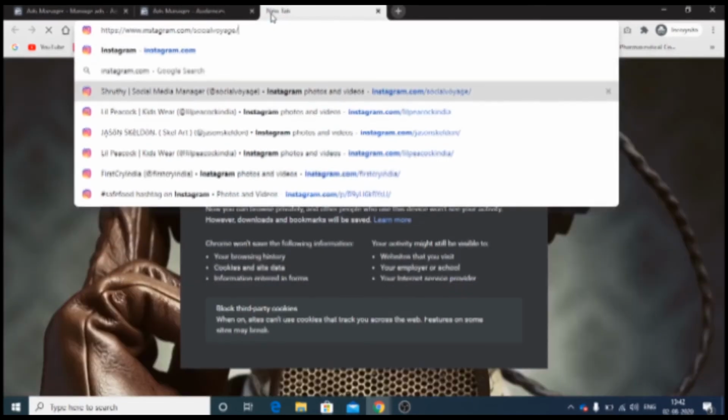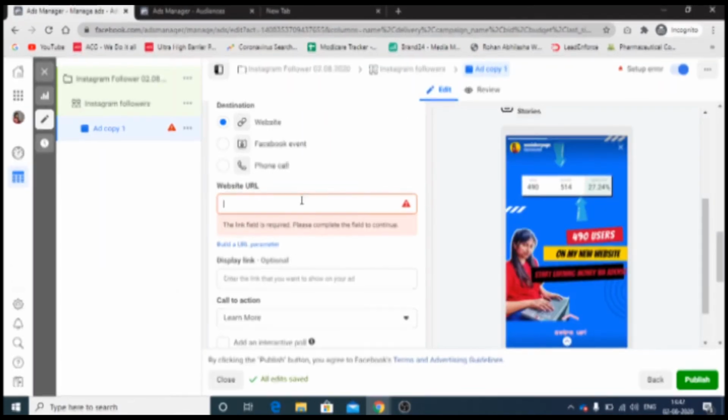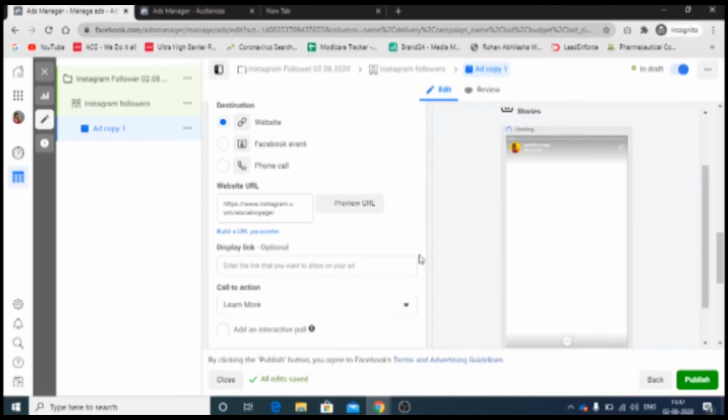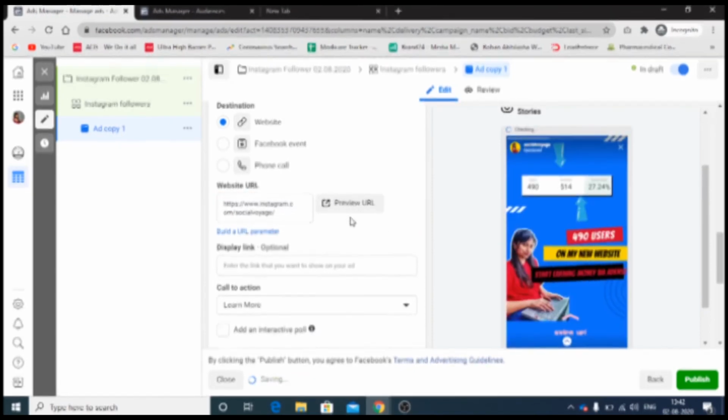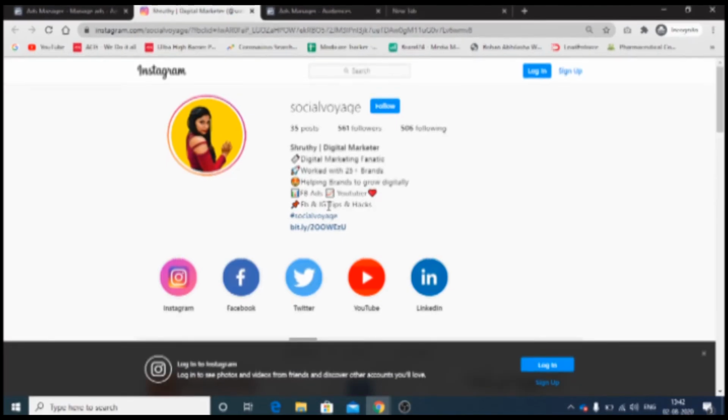So go to Instagram. I'm not getting it over here. Okay, so it will not show any error now. To see if it is a proper URL, just click on the preview URL and it should land on your Instagram page or account. Here it is. So this is correct. I'll just go back to the ads.